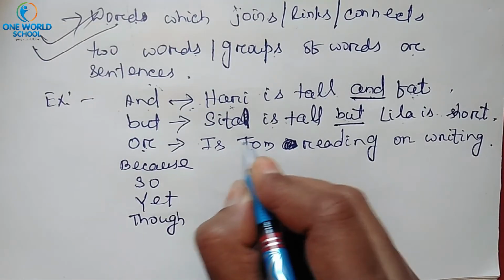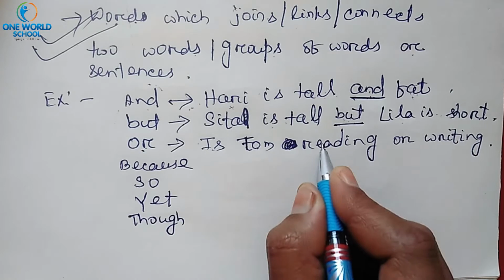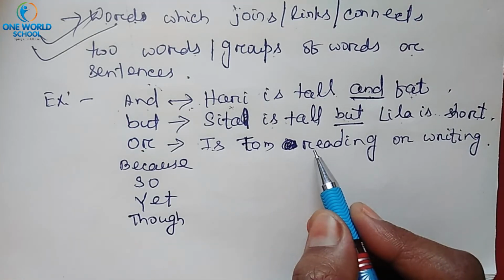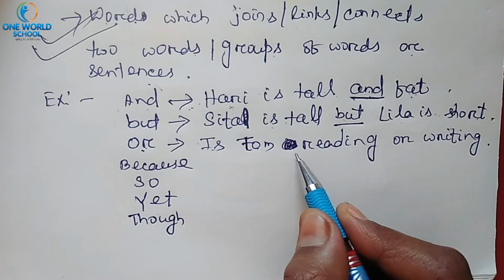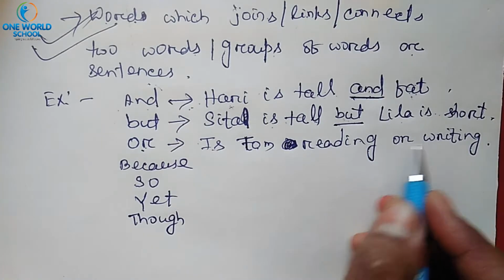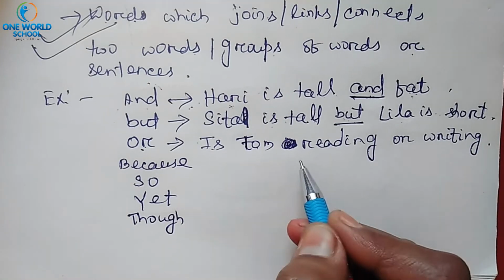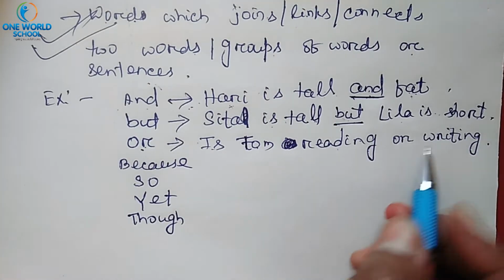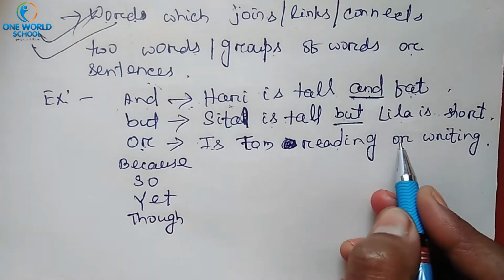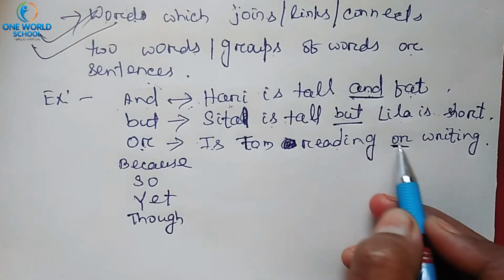Look, is Tom reading or writing? Here choice is available. Whether Tom is reading or writing, we don't know. So a choice is available; he must be doing one of the activities. So that's why or is used. It is the conjunction. Okay.